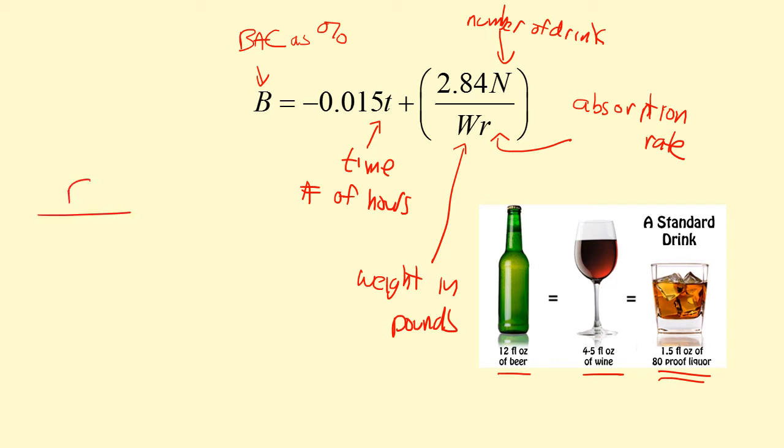So for R, for males, it is 0.68, and for females, it is 0.55. These you'll just be given, you won't have to plug them in. These are just average values for men and for women.